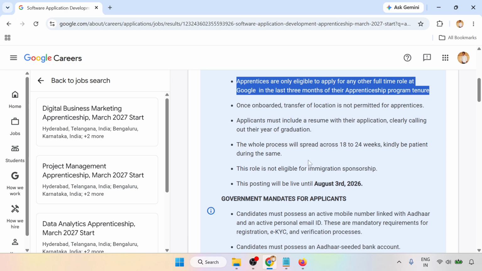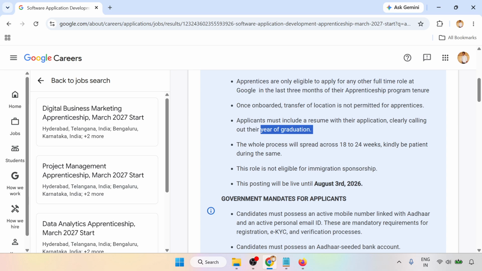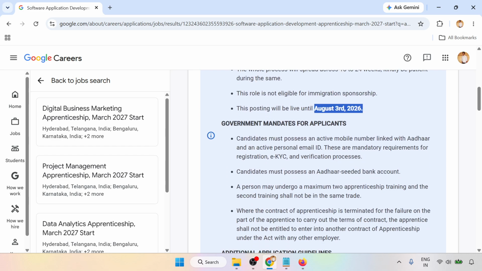Your application must include the resume and clearly state the year of graduation. This is very important, and the whole process will take 18 to 24 months. So be patient during this time, as it will take time to process your application. This is not eligible for immigration sponsorship, and this posting will be live until August 3rd 2026. This is very important for you.